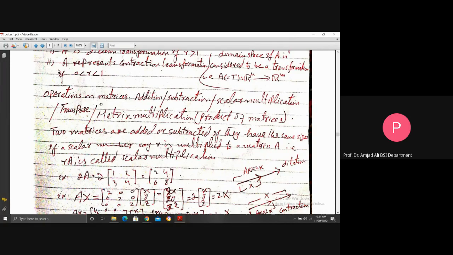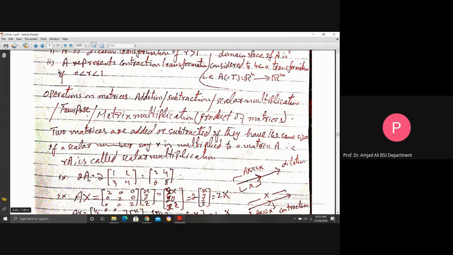Here, operations on matrices include addition, subtraction, scalar multiplication, transpose, and matrix multiplication, that is, the product of matrices. For addition and subtraction, two matrices are added or subtracted if they have the same size. That is the condition for addition and subtraction: the matrices should have the same sizes. If a scalar number, say R, is multiplied to a matrix A, that is RA, it is called scalar multiplication.